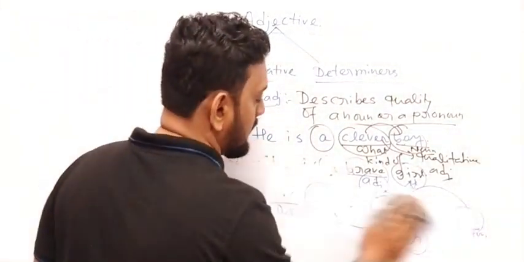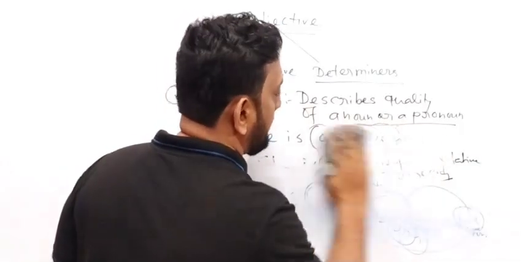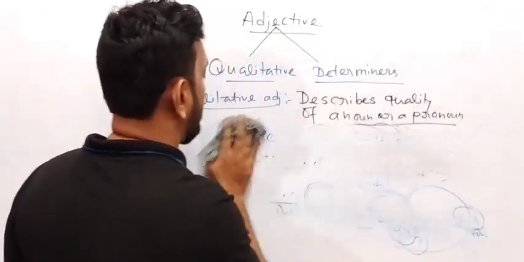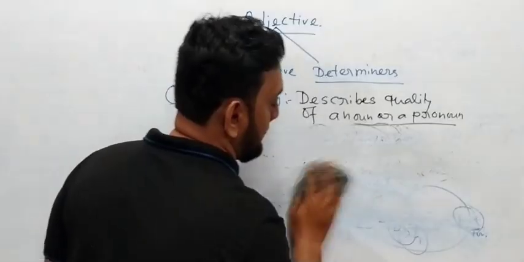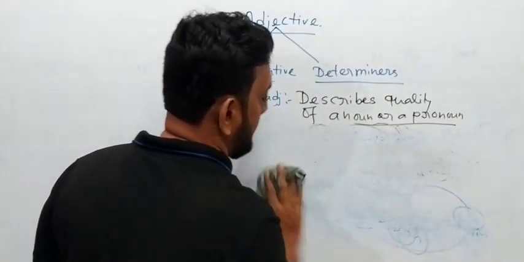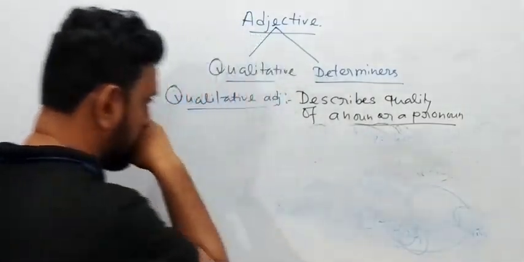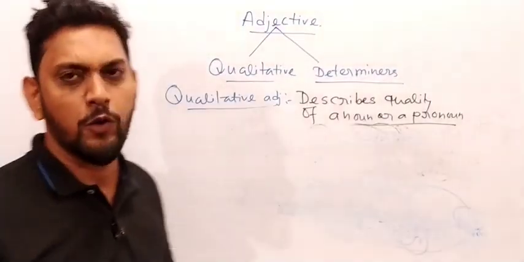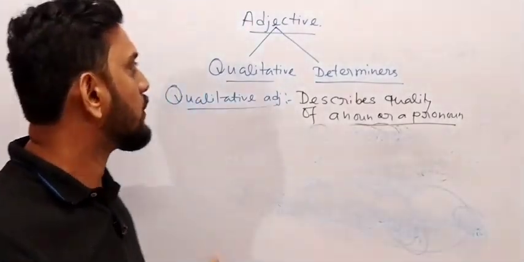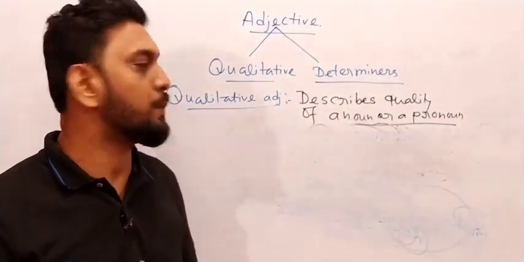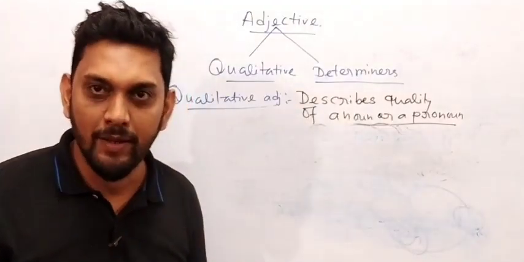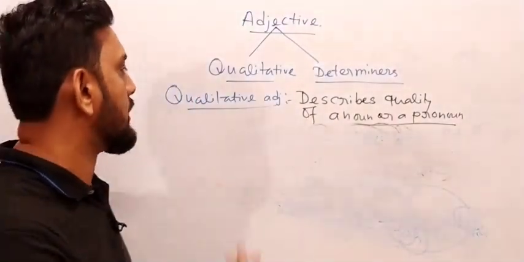Write down. All of you have written this one. I think all of you understood that adjective has been divided into two parts: qualitative adjective, and the second one is determiners.